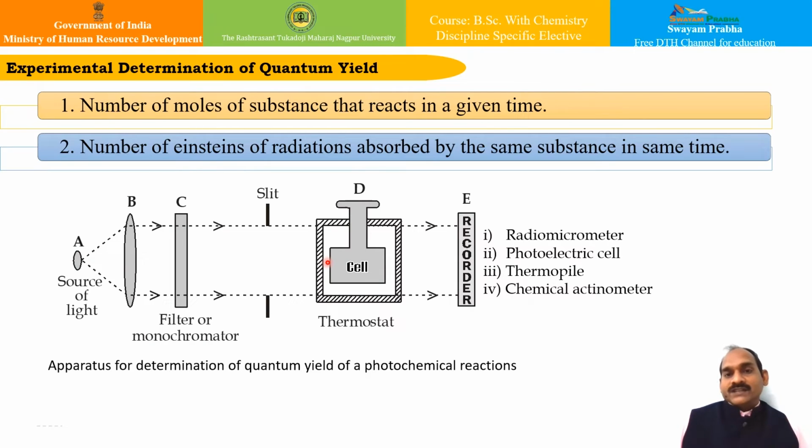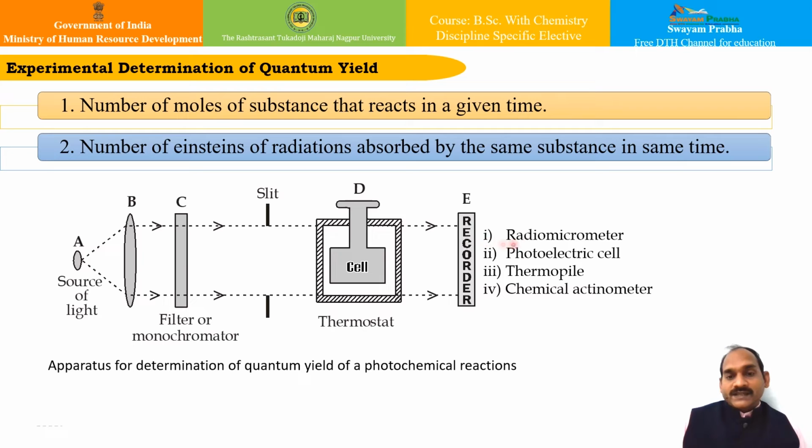For solutions in the reaction cell, many times we use the quartz cell particularly. And apart from that, we need to provide a stirrer over there, so that a uniform, homogeneous mixture is maintained. It varies depending on the design of the particular apparatus, and the cell size also varies from reaction to reaction.